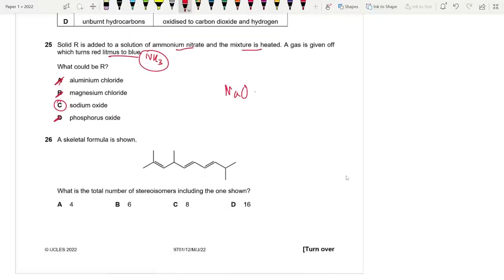Next. Okay, so for 26, a skeletal formula is shown. What is the total number of stereoisomers, including the one shown? Okay, so basically this is a chiral carbon. This is the only chiral carbon in the compound. It has four different groups attached. This is not chiral as it has the same groups attached. So for this chiral carbon, we're getting two stereoisomers. Okay, next the double bonds. This double bond does not show cis-trans isomerism because the same groups are attached on this carbon. However, this bond shows cis-trans. This bond also shows cis-trans isomerism.